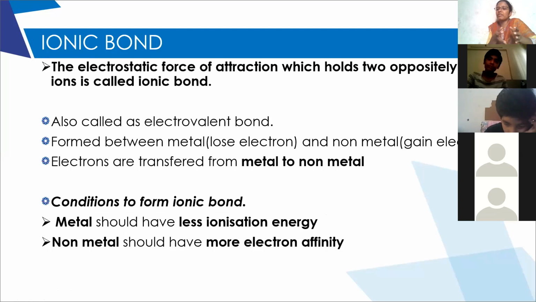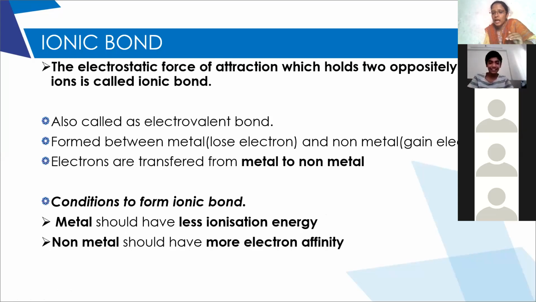So if we can easily remove an electron, do you agree that a lesser amount of energy is required to remove the electron? Are you all able to get my point? Yes, ma'am. So less ionization energy means the metal should easily be ionized. That means it should be in a position to easily remove the electrons. That is called as less ionization energy.